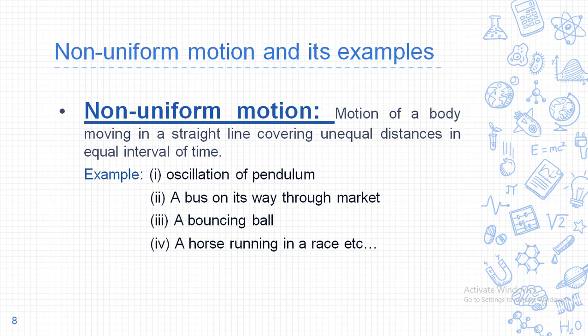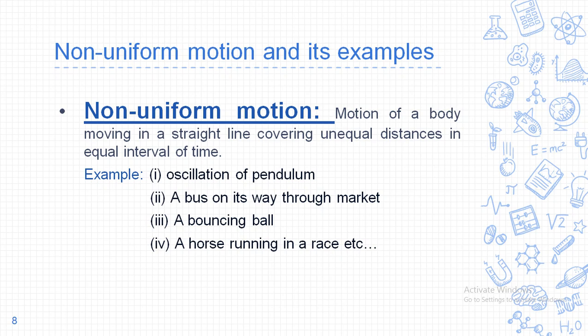Real life examples of non-uniform motion are oscillation of a pendulum, a bus on its way through market, a bouncing ball, a horse running in a race, etc. Okay, these are some real life examples of non-uniform motion. But still, if you know some other example of uniform motion and non-uniform motion, you can tell me in the comment section. Okay, I hope you understood the topic, that is uniform motion and non-uniform motion.